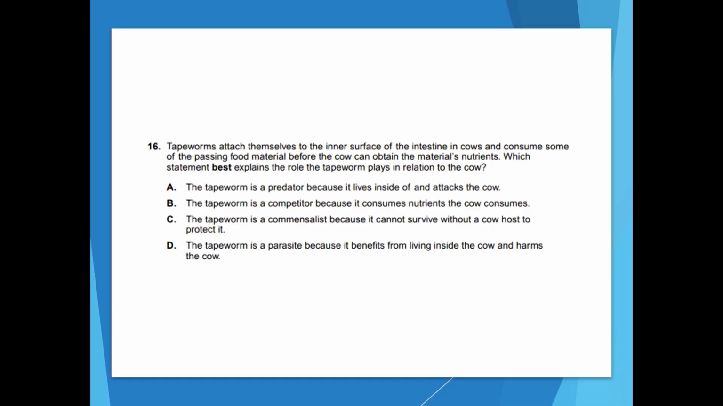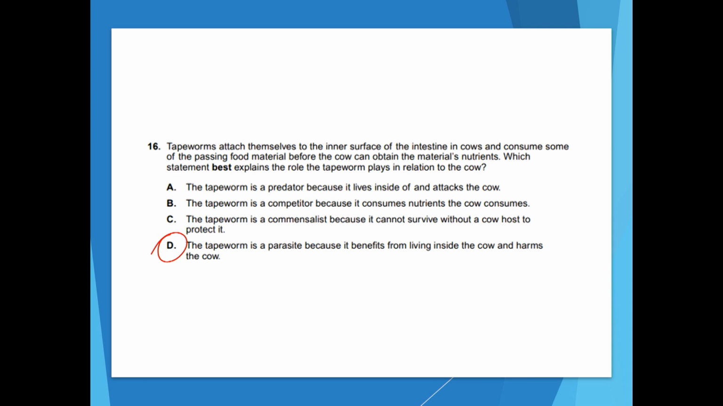This says tapeworms attach themselves to the inner surface of the intestines in cows and consume some of the passing food material before the cow can obtain the material's nutrients. Which statement best explains the role the tapeworms play in relation to the cow? Okay, so looking at this one, there's a couple of different answer choices. I really like D for this one. It says the tapeworm is a parasite because it benefits from living inside the cow and harms the cow.